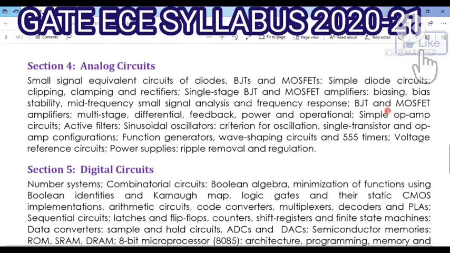Next topic, BJT and MOSFET amplifiers, that is multi-stage differential, feedback, power and operational, simple op-amp circuits, active filters, sinusoidal oscillators, criterion for oscillations, single transistor and op-amp configurations, function generators, wave shaping circuits and 555 timers, voltage reference circuits, power supplies, ripple removal and regulation.